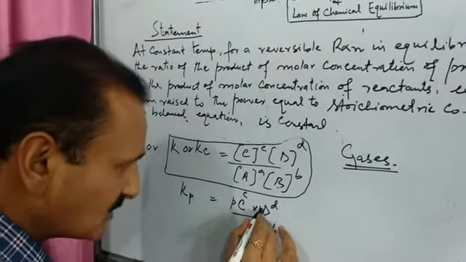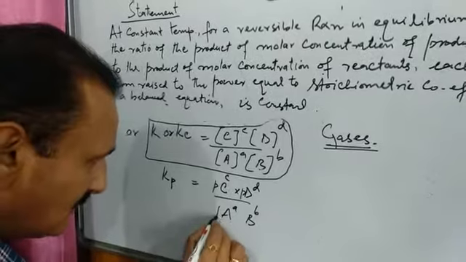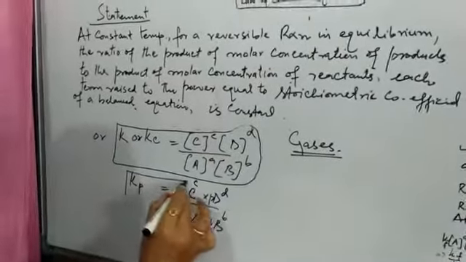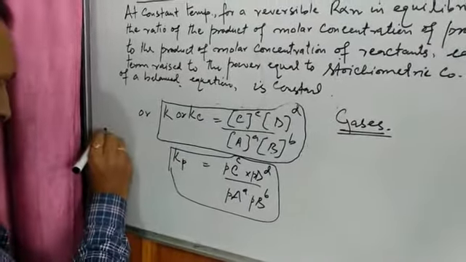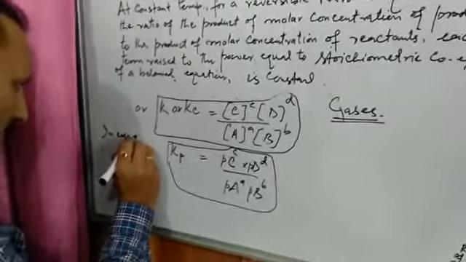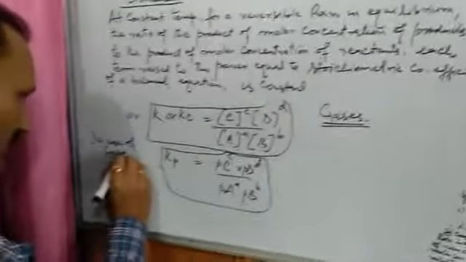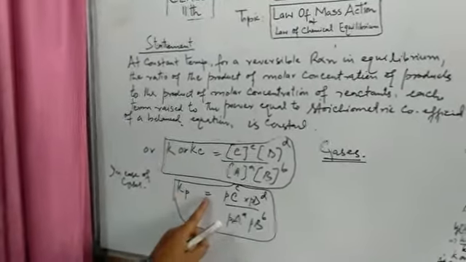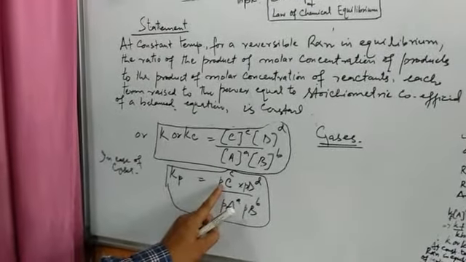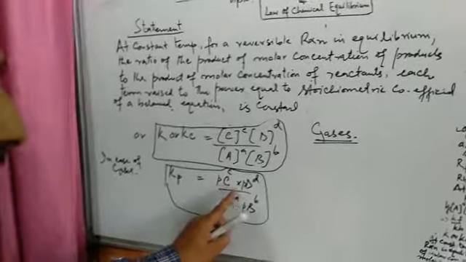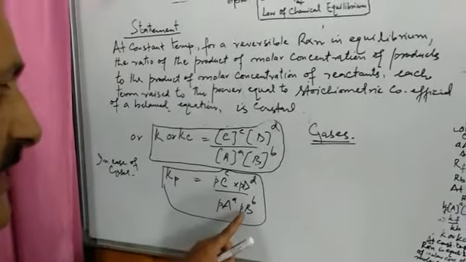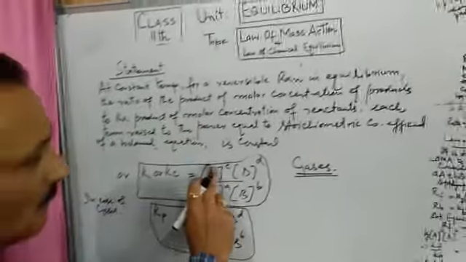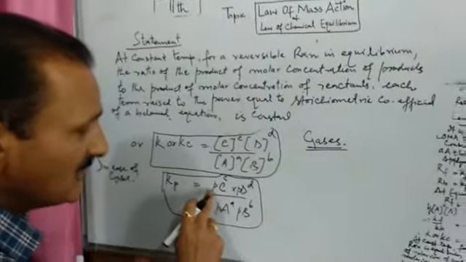These are partial pressures. P for partial pressures. So in case of gases, the law of chemical equilibrium can be rewritten as Kp is equal to partial pressure of C, partial pressure of D, partial pressure of A, and partial pressure of B. That is, in place of molar concentration, we have written partial pressure.